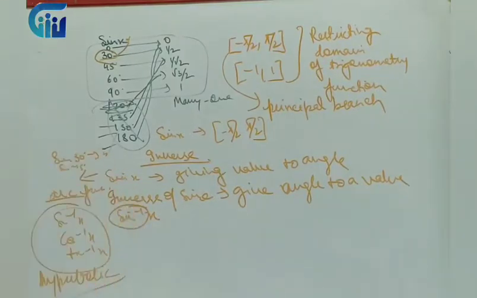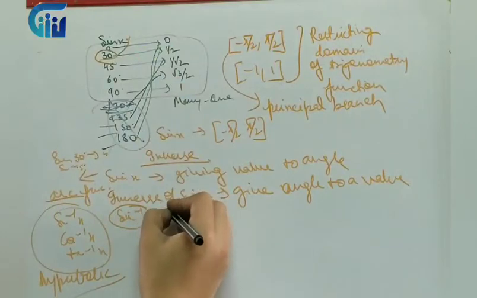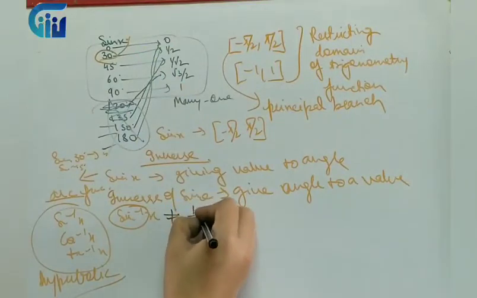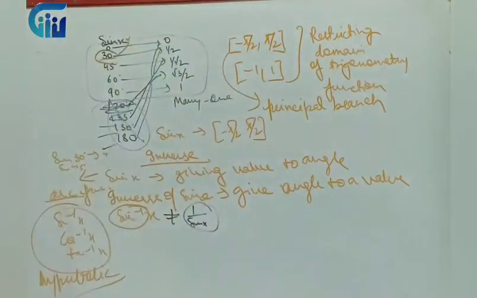We call them arc functions, which are special categories of functions that are inverse of the trigonometric functions. I could have written any term, but to avoid confusion, the inverse of sine becomes sine inverse. And what we have to remember is that this is not equal to 1 upon sine x. 1 upon sine x is the reciprocal of the original function, whereas sine inverse is opposite in nature to the original function.